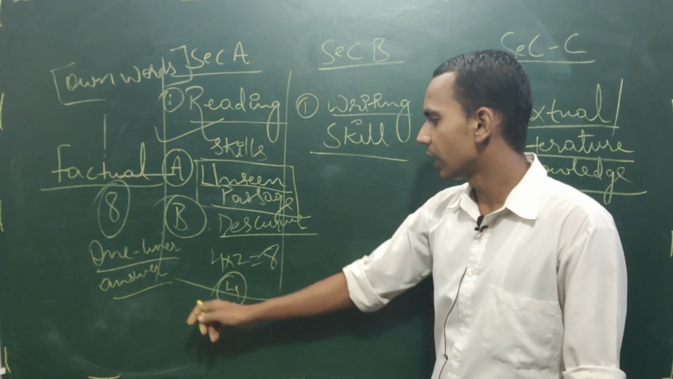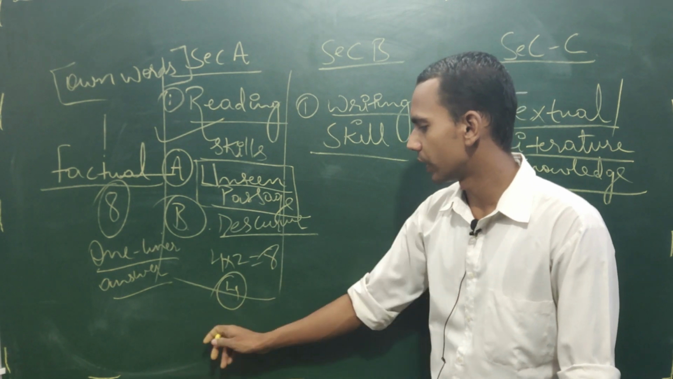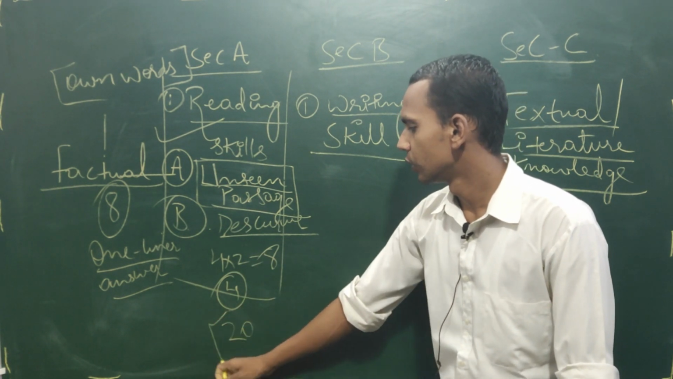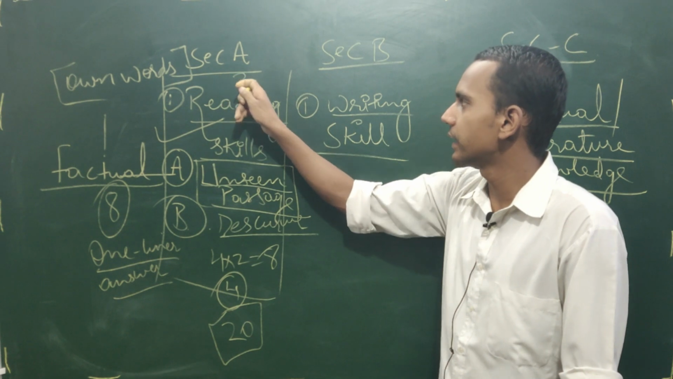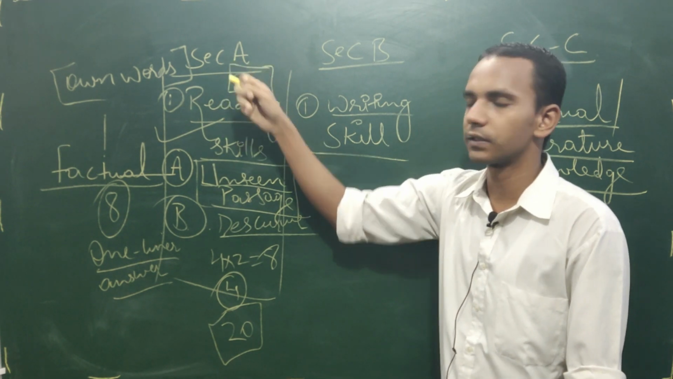So total it is becoming how much marks? 8 plus 8 plus 4. It is becoming 20 marks. So here I can write that reading skill is of 20 marks.